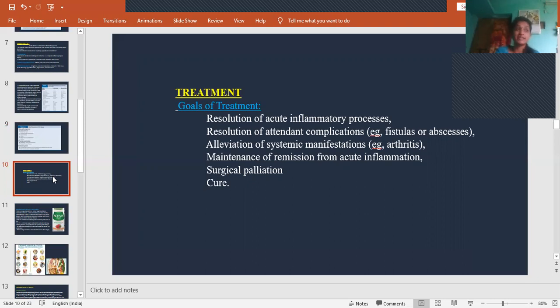in cases like strictures, small bowel stricture, or if there are severe or recurrent hemorrhoids, then we have to go for surgery. And the other goal is cure of the disease.